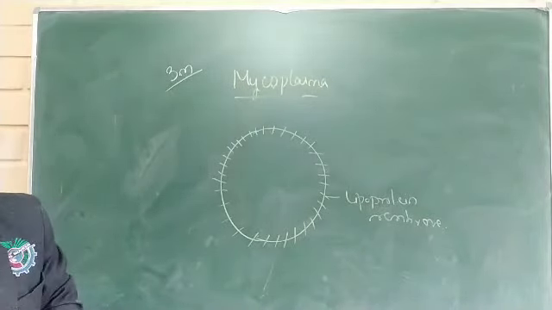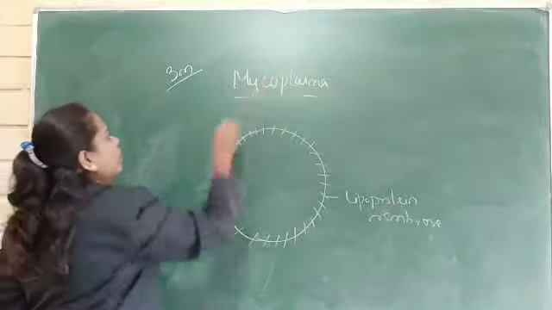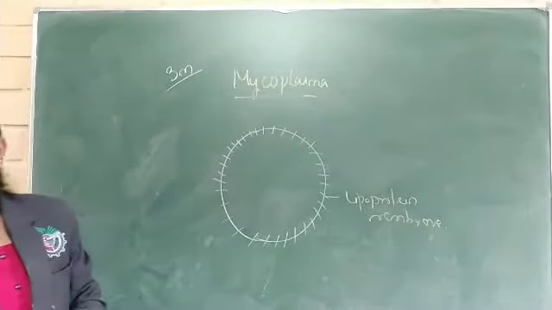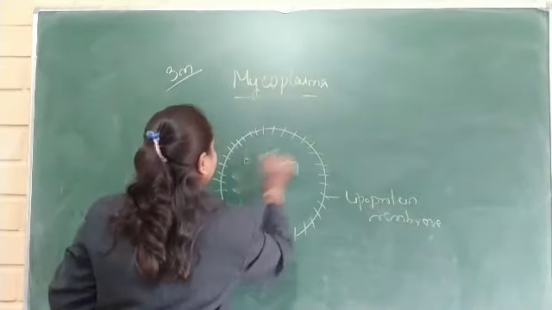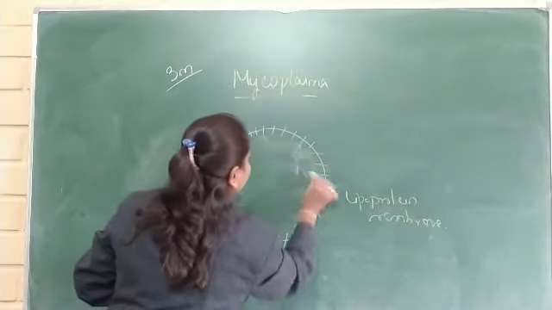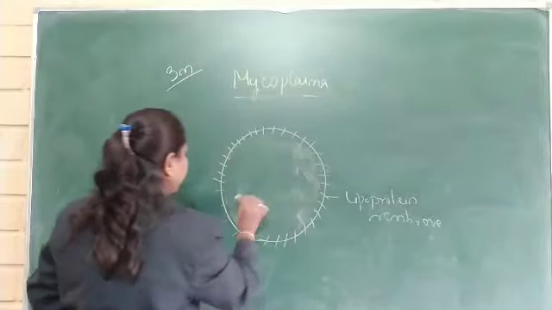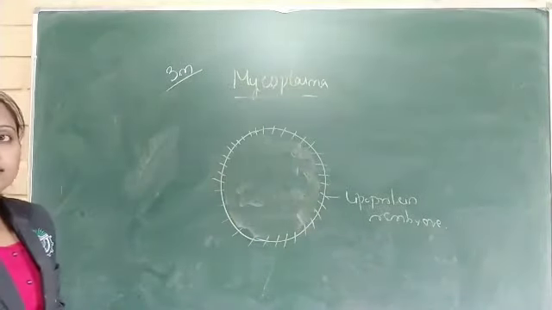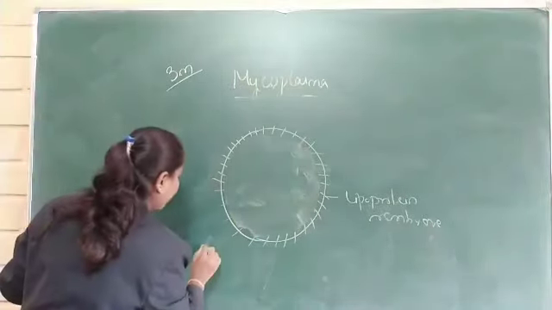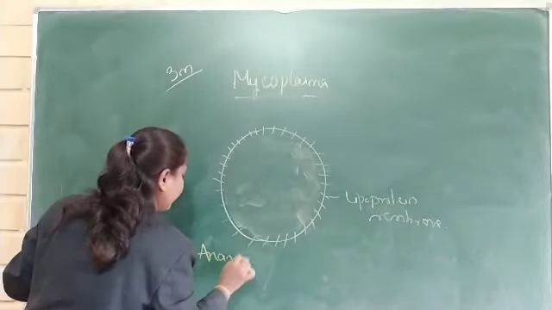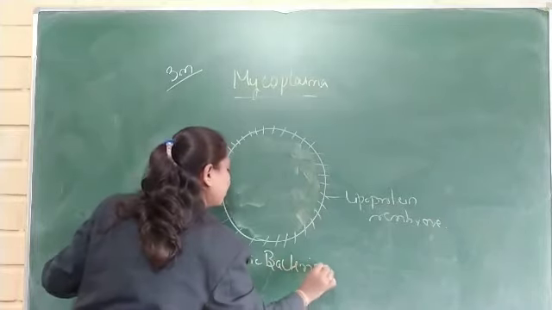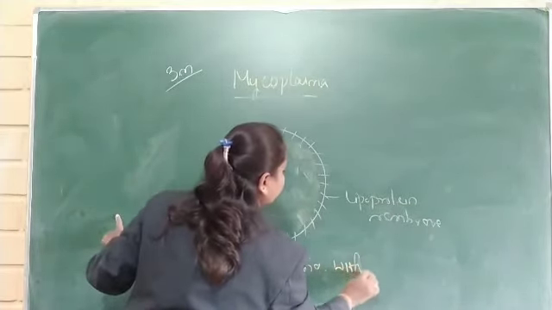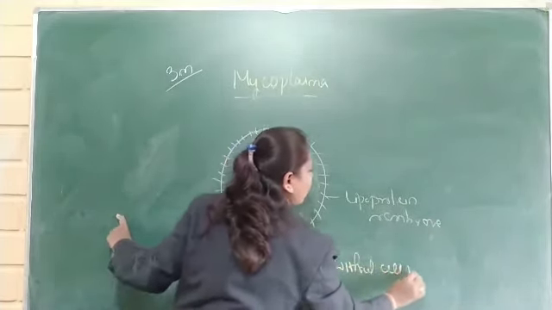Another very important thing about mycoplasma is that it is an anaerobic bacteria. They can grow in anaerobic conditions, and also it is a bacteria without a cell wall.